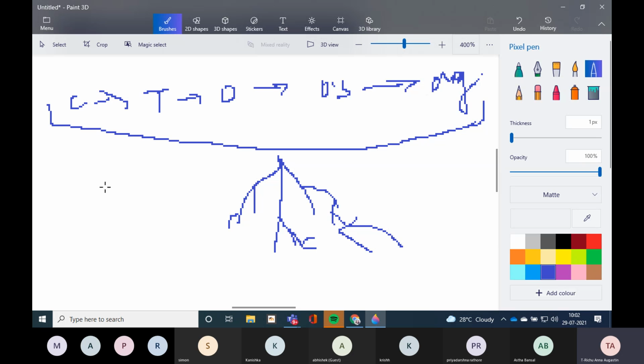Now you must have also studied that root keeps the plant fixed in position, like it keeps the plant fixed in the soil. If there is no root, the stem cannot stand in the soil alone. If you put a stem, it will just bend. It will not be able to stand erect in the soil. So because of the presence of the root, the stem is able to stand erect.